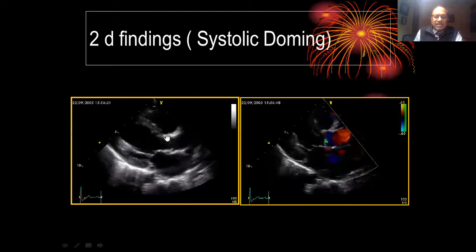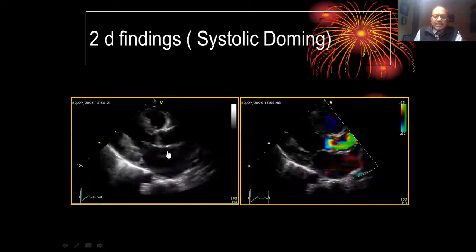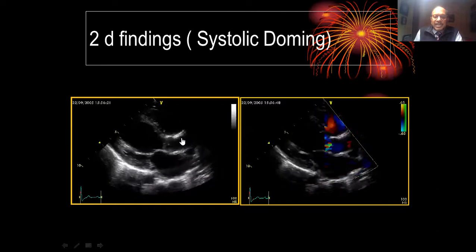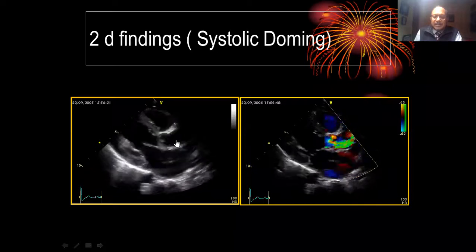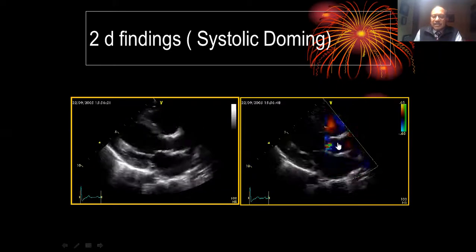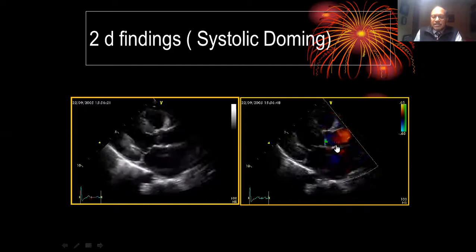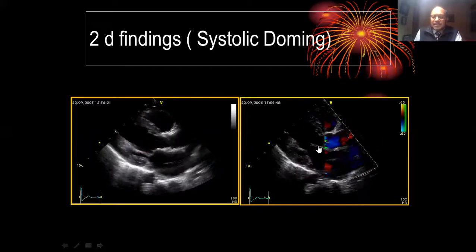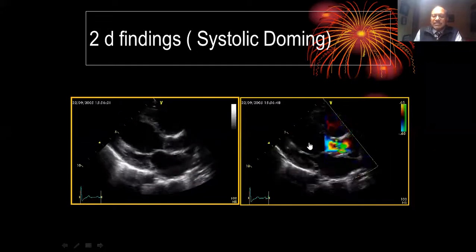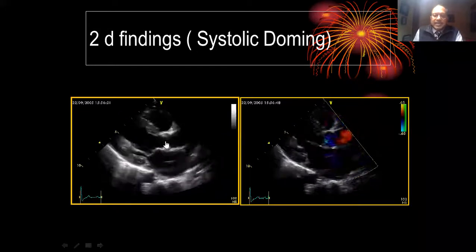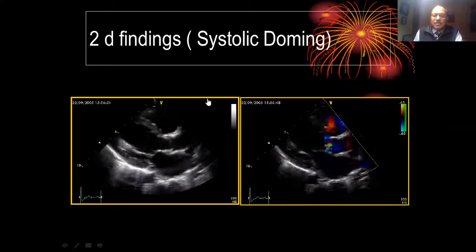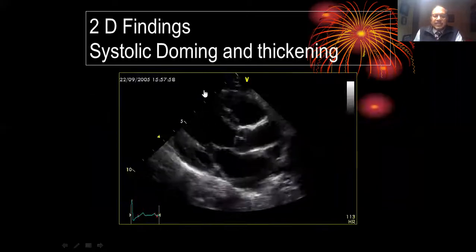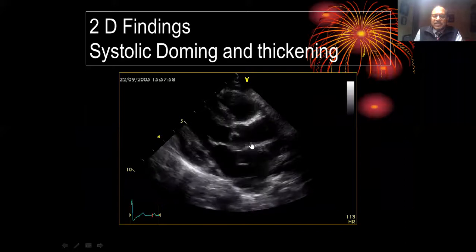If you concentrate over here, you can see that this valve leaflet is doming during systole when it's opening towards the aorta. Here is the LVOT, here is the aorta. When color is put on this, you see some turbulence in the forward flow, and some regurgitation is also present in the reverse direction towards the LVOT. That tells you that possibly the patient has a stenosis, but it can't tell you the severity of the stenosis. Now, this is a zoomed up view where you can see doming and thickening of the aortic valve leaflets.